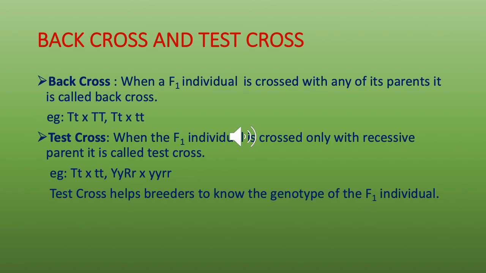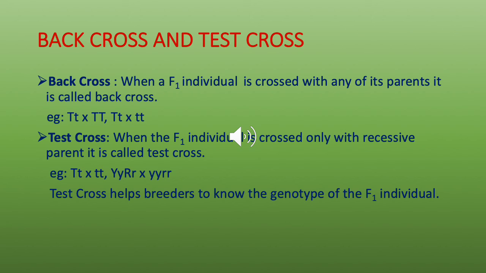A test cross is also a type of backcross, but here the F1 individual is crossed only with the recessive parent. For example, when the F1 generation hybrid tall plant is crossed with the recessive dwarf plant, it is a test cross. Similarly, in the dihybrid cross, when the yellow round hybrid plant of the F1 generation is crossed with the green wrinkled recessive parent, the pure recessive parent, it is a test cross. Why do you do this test cross? Because it helps breeders to know the genotype of the F1 individual.